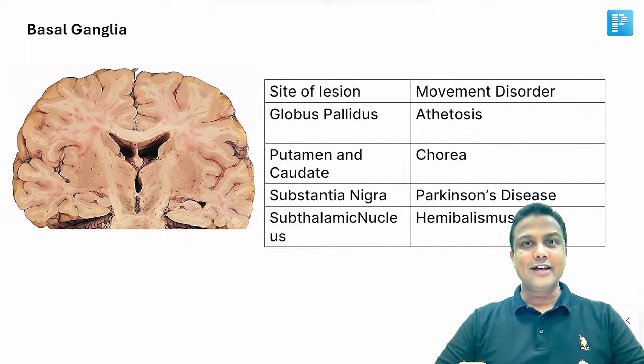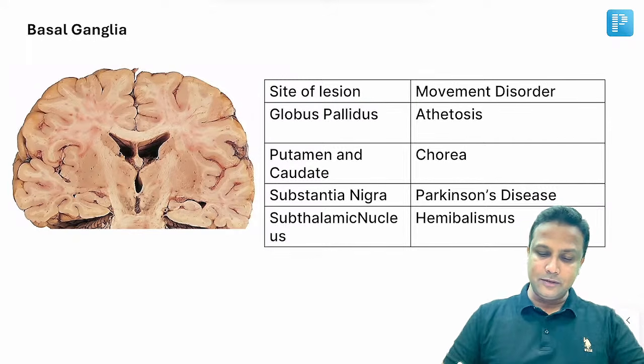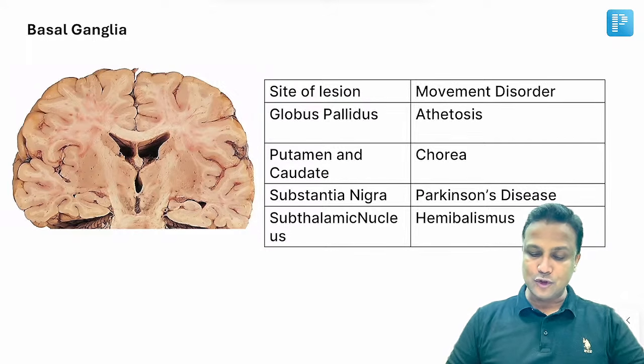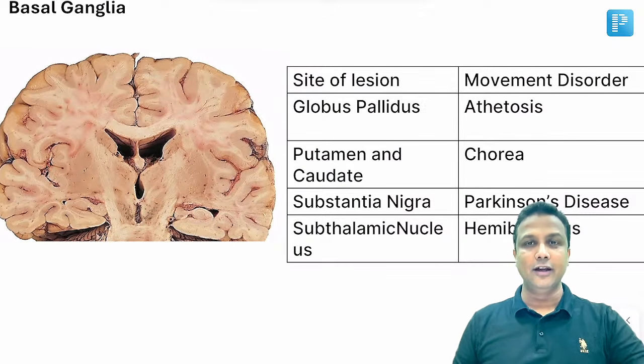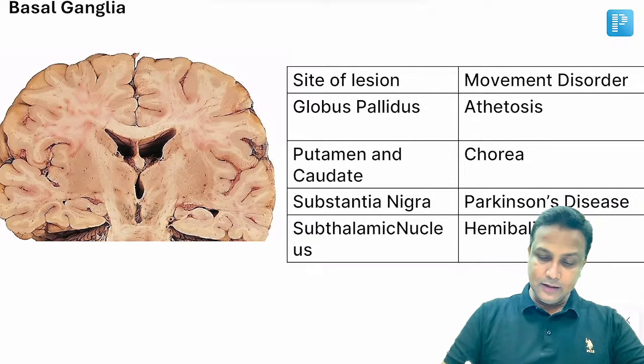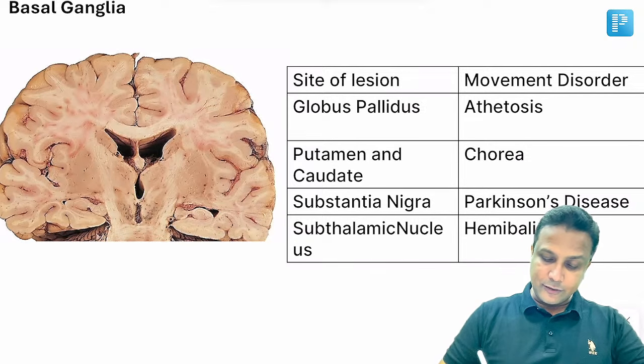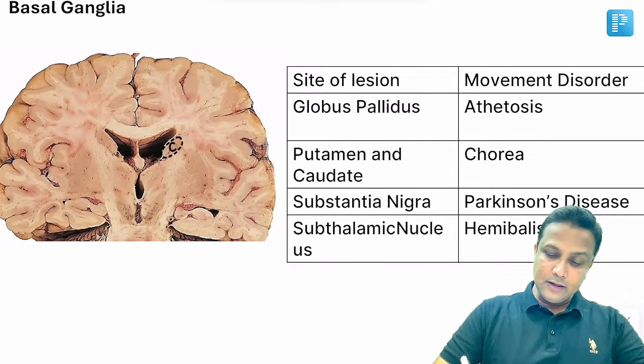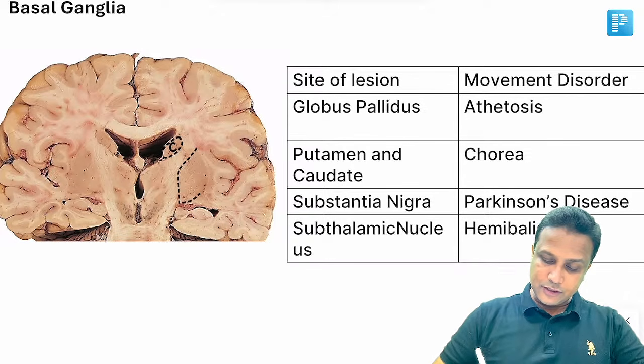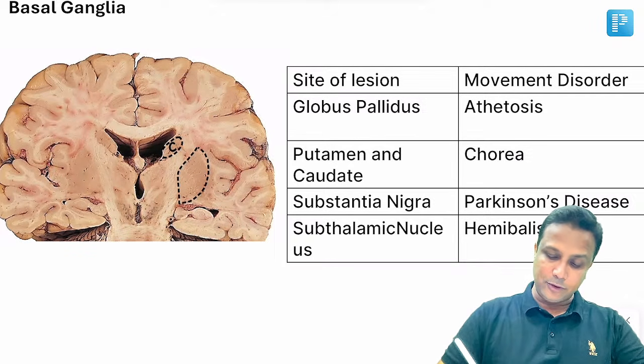Now, मैंने जैसे आपको बताया था, in coronal section, they are giving this diagram and in this diagram, they are just putting an arrow mark and asking you. So you should be able to identify all the nuclei belonging to the basal ganglia here. Now, in this diagram, this nucleus that you are able to appreciate here will be the caudate nucleus here. And then this nucleus that we are able to appreciate here will be the lentiform nucleus.